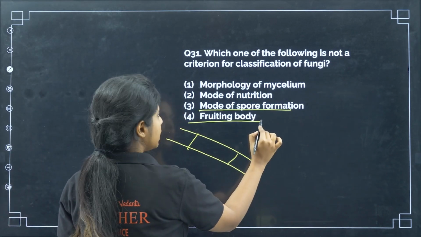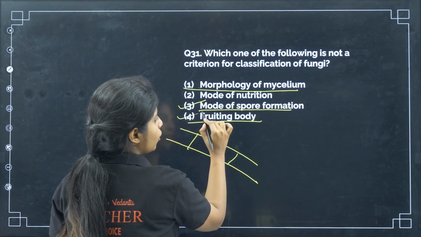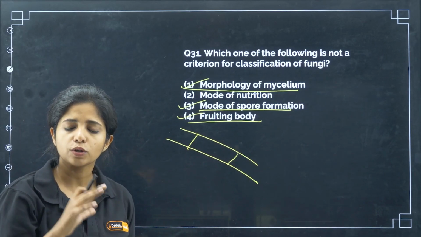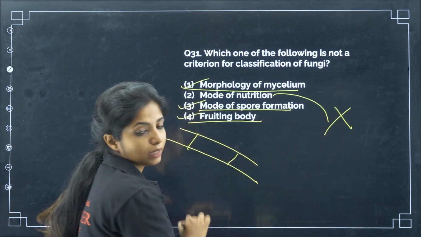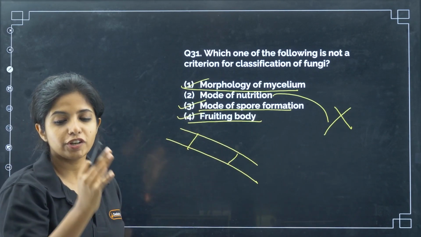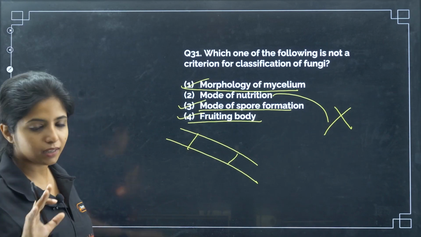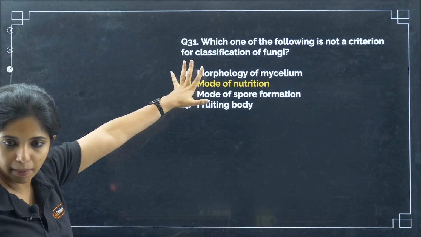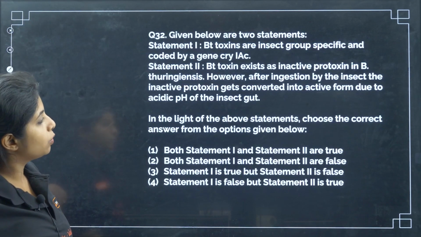The fruiting body, yes. So, there are 3 things: morphology of the mycelium, mode of spore formation, fruiting body. These all are important criteria or parameters for classification of fungus, but mode of nutrition is absolutely not a criteria. Please remember, mode of nutrition, how the fungi have the food or what they have, is not a criteria for classification. Remember. Okay? Yes.